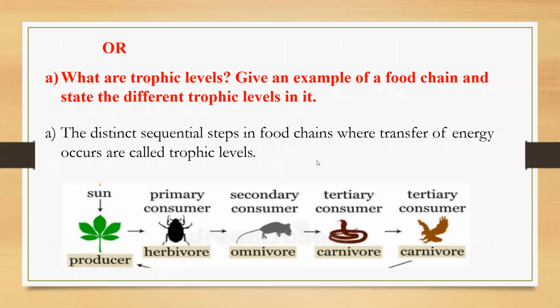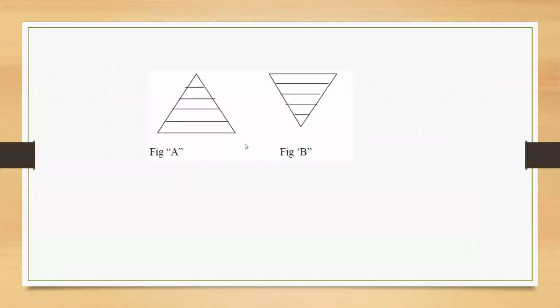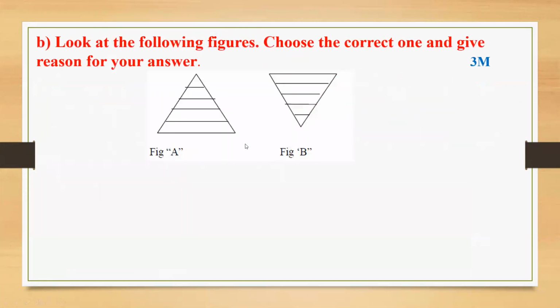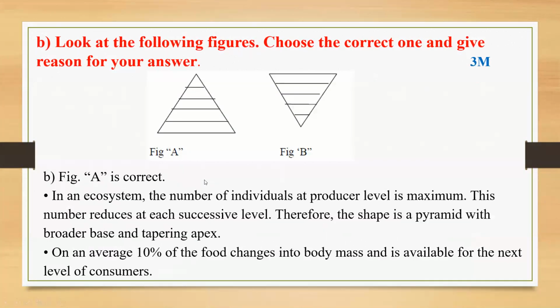For this question B, it did not fit properly, that's why I kept it in another slide. B, look at the following figure. Choose the correct one and give a reason for your answer. These are trophic level pyramids. Which is the correct one? This is the inverted ecological pyramid. You haven't studied it yet. In higher classes, you will study about them. Don't worry. This is the first figure. You have already studied it in 10th standard, isn't it? A is the correct one.